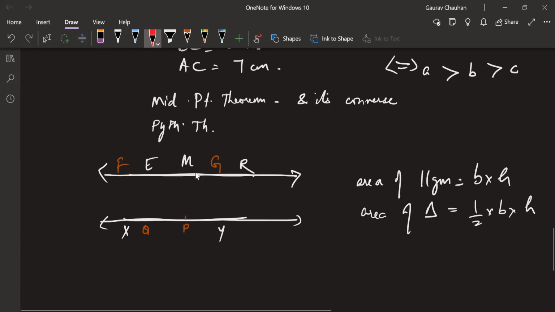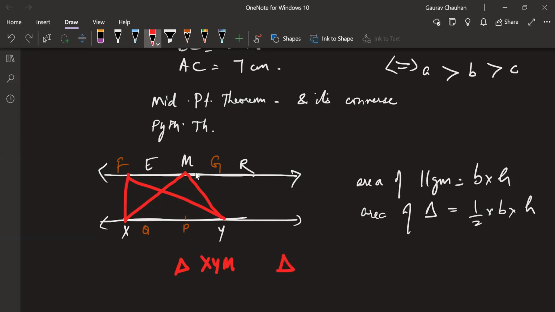But think about this. We earlier had this triangle. If I take any other triangle with same base and between same parallels, which means it has same height, let me take this triangle. So focus on triangle XYM and triangle XFY, or XYF, anyway you want to write it.